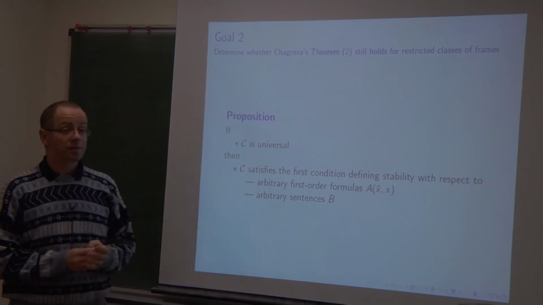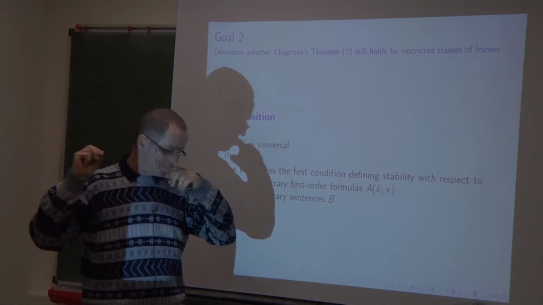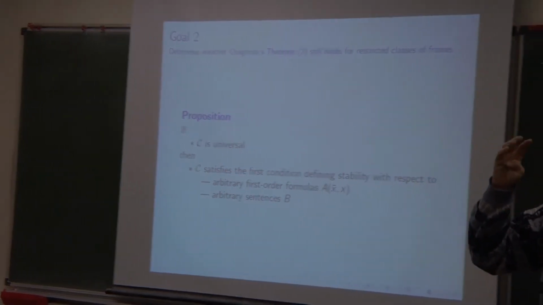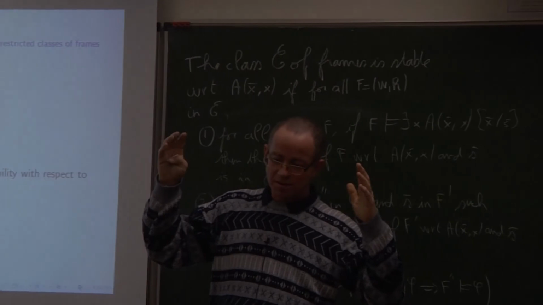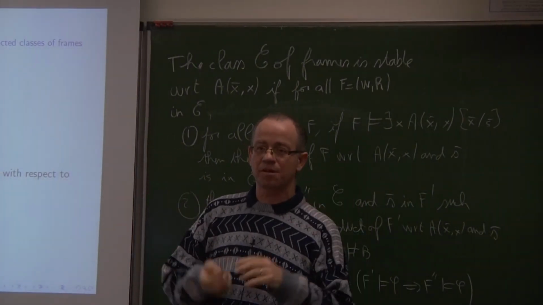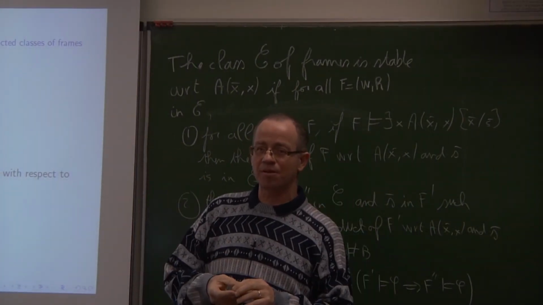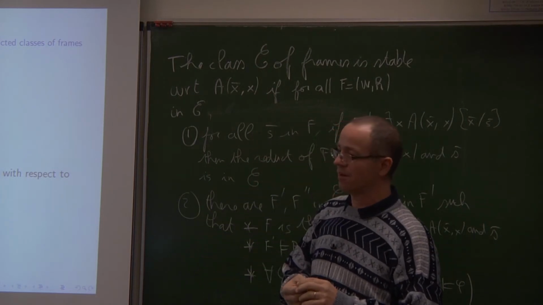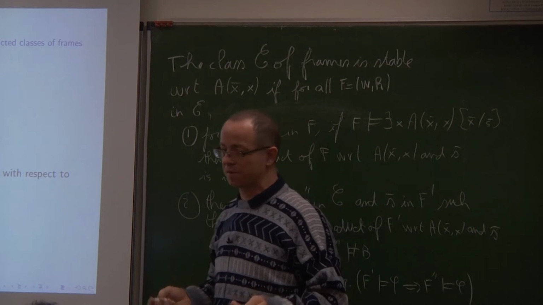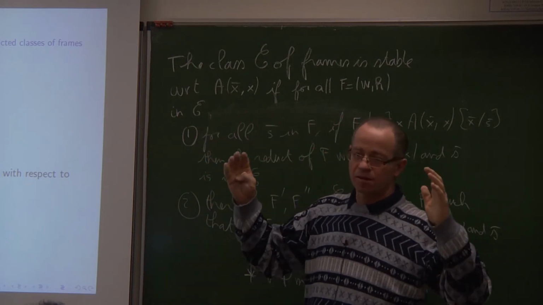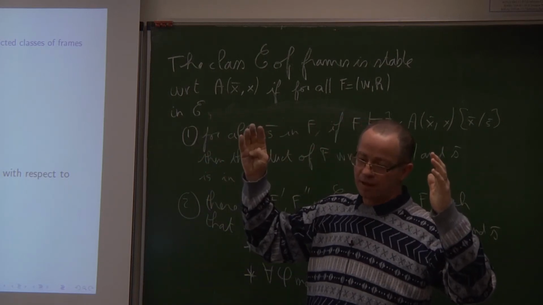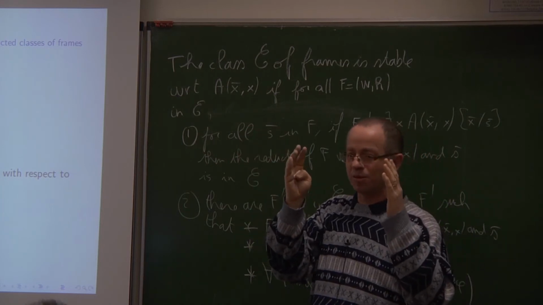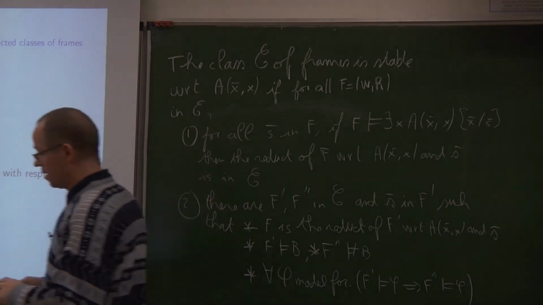Remark that if a frame belongs to a class of frames, the class of frames being determined by a universal first-order property, for example, reflexivity, transitivity, the class of all transitive frames, if a frame belongs to that class, then every reduction of that frame also belongs to the class.